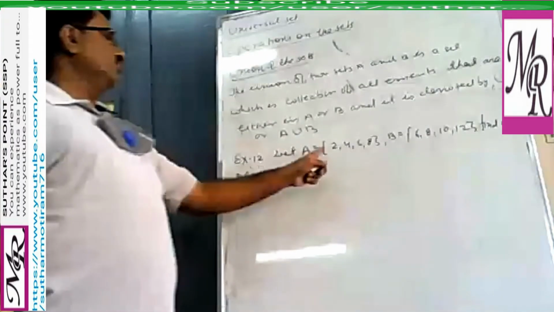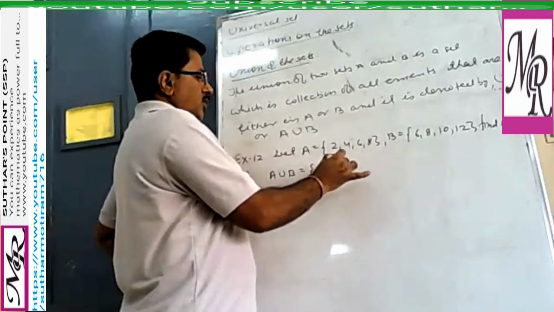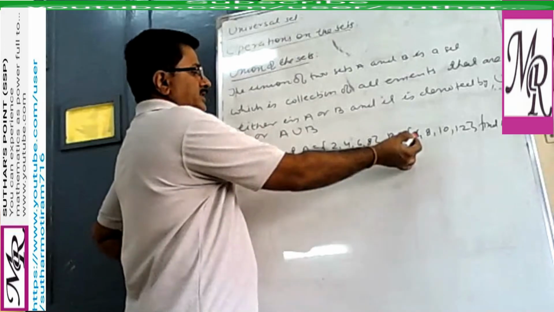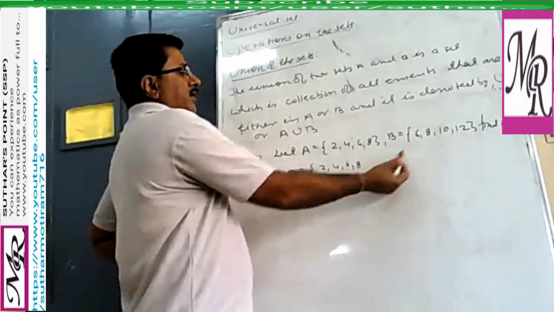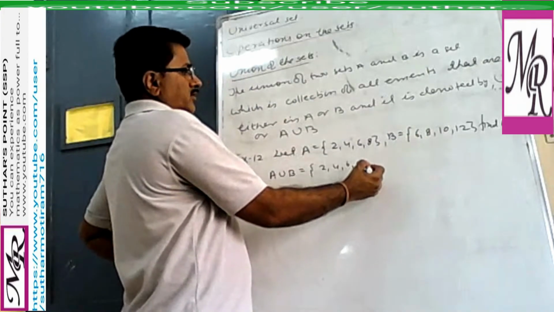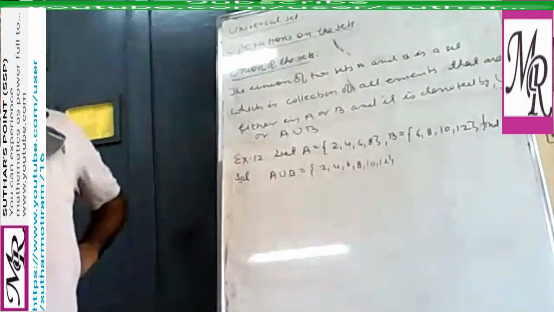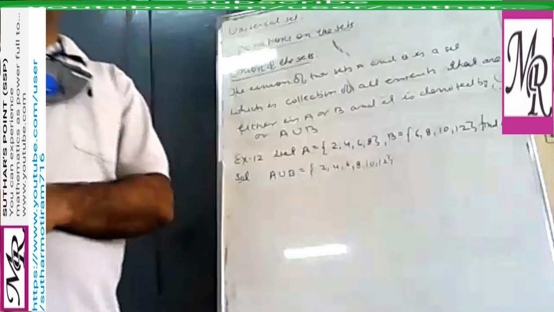So in A: 2, 4, 6, 8. Now B elements: 6, but 6 we already written. 8 is also there, but 8 is already written. So now 10, 12. So this is the A union B.